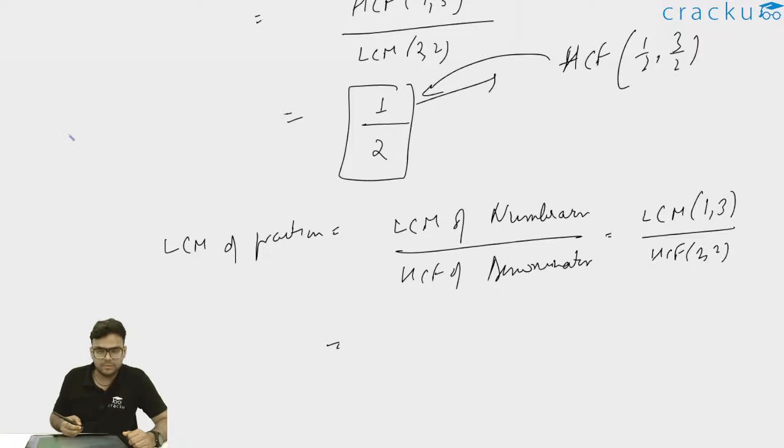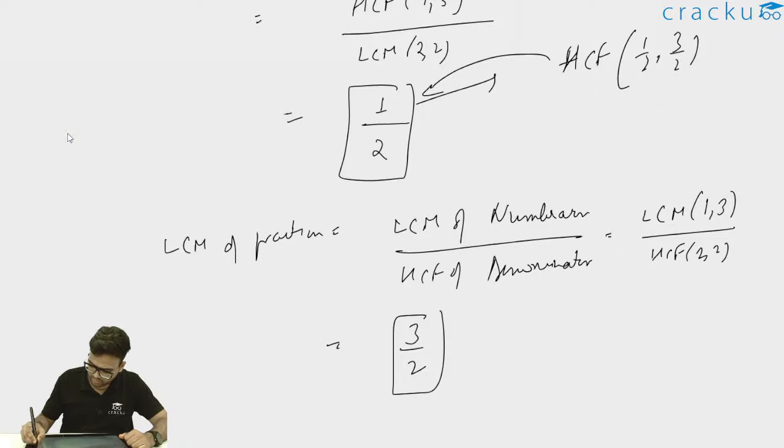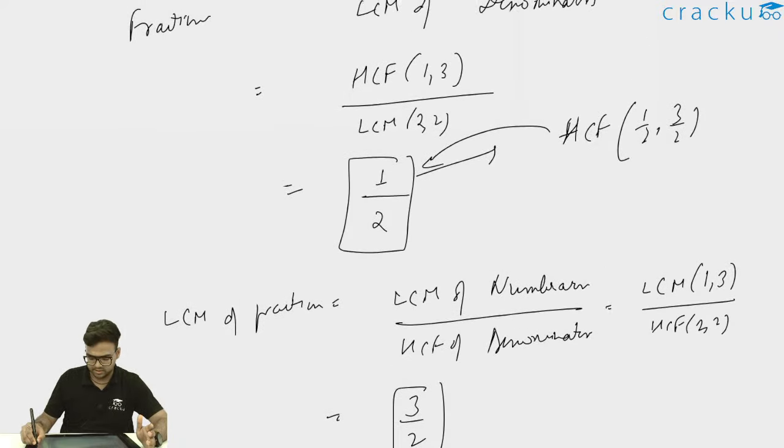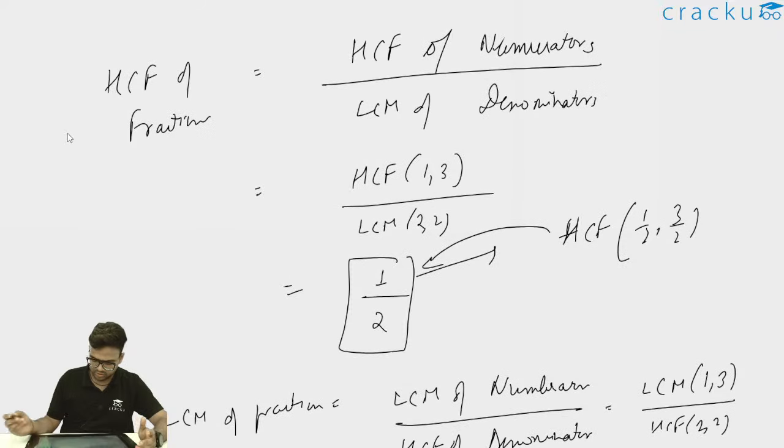LCM of 1, 3 is 3 and HCF of 2, 2 is 2. So the LCM of these fractions, 1 by 2 and 3 by 2, is 3 by 2. I hope the LCM of fractions is clear. For HCF it is the HCF of numerators, and for LCM it is the LCM of numerators.